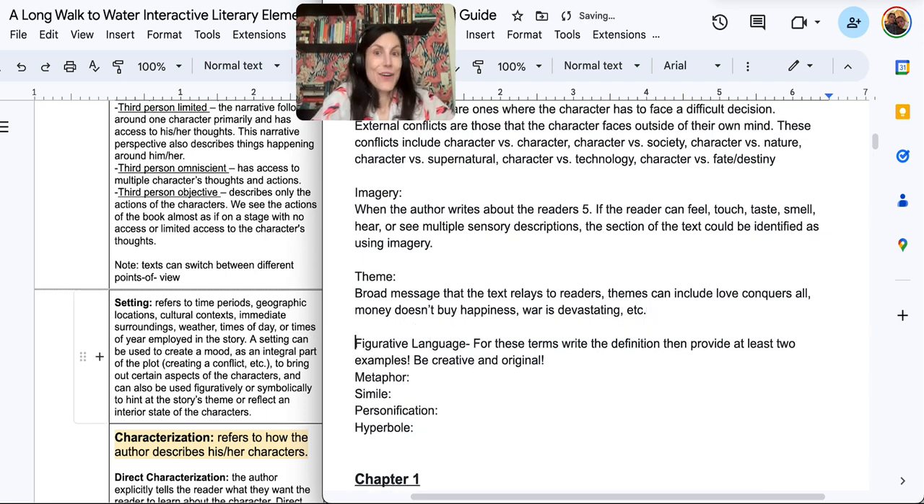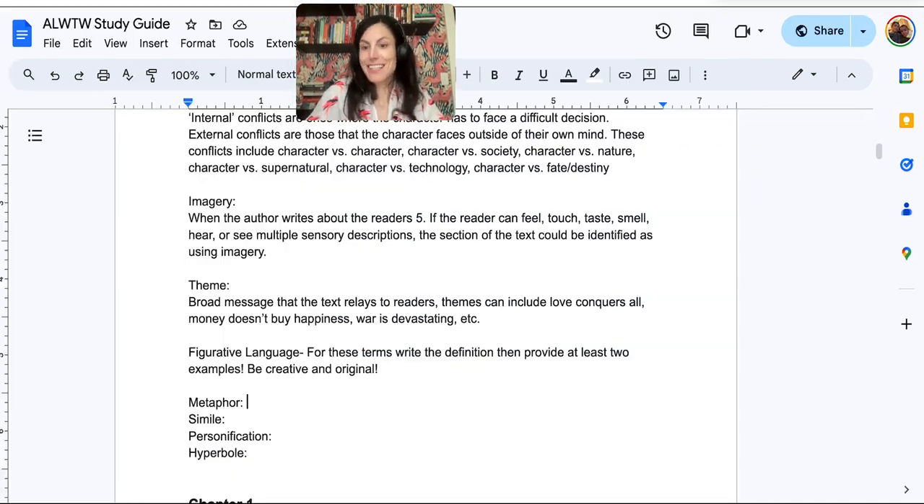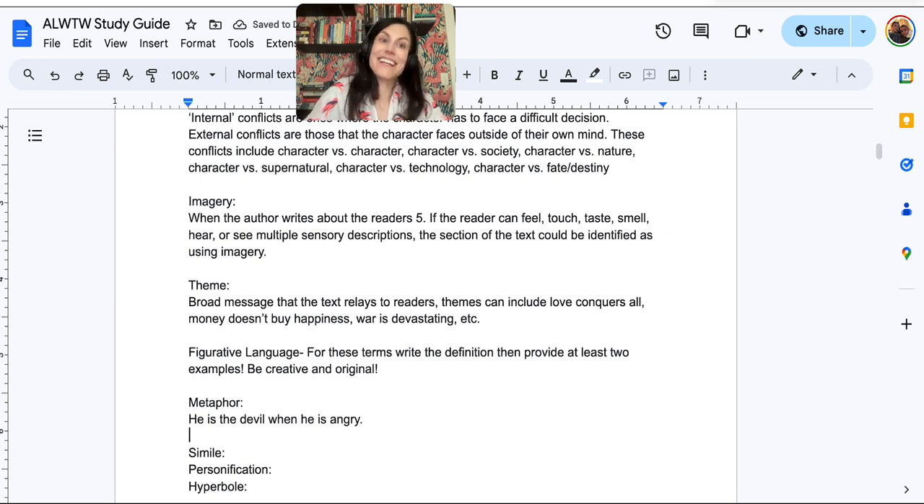And then you would have all of our figurative language. Well, not all of it. There's a lot of figurative language. So a metaphor, we can say here, metaphors is when you make a direct comparison. Sometimes metaphors can be confusing. So we could maybe say, he is the devil when he is angry. So that would be saying that when someone's angry, they might have anger issues, they get very mean and evil. That could be a metaphor.